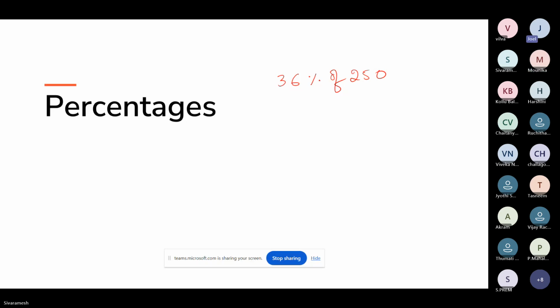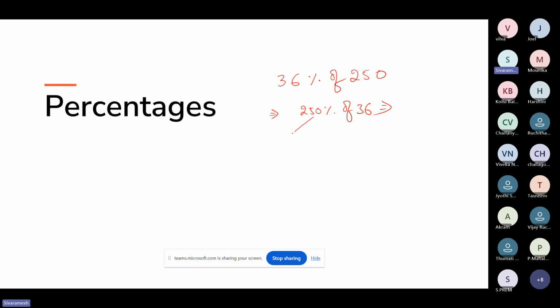90, sir. Yes. So here, if you observe, can I read this statement very simply? Every time you are solving a question in the exam, no need to write. Just for your understanding, I'm writing again: 250% of 36. You can directly say that. We can imagine this as 250% of 36.